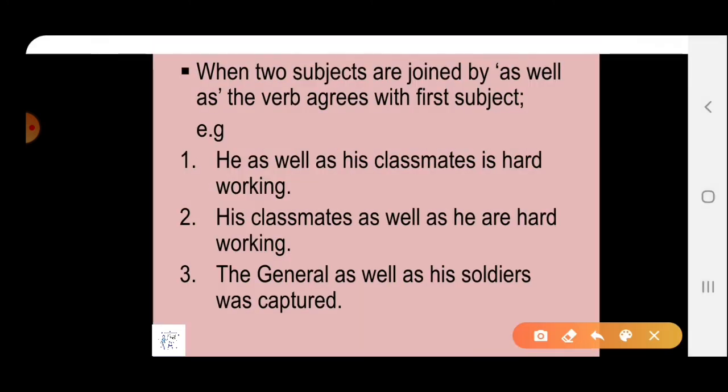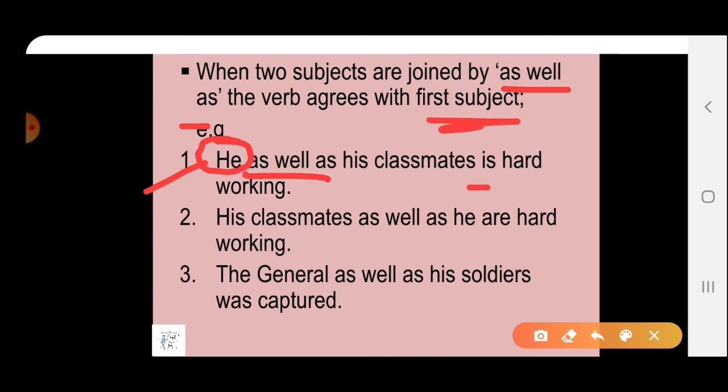Next, when two subjects are joined by as well as, the verb agrees with the first subject. Listen very carefully. When two subjects are joined by as well as, then we have to see the first subject, that is before as well as. For example, he as well as. So it means we will take this he as the subject. He is a singular subject. That's why we have used a singular verb here. He as well as his classmates is hardworking.